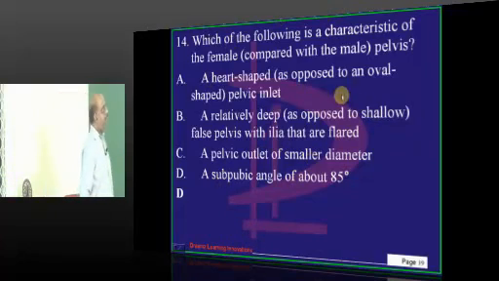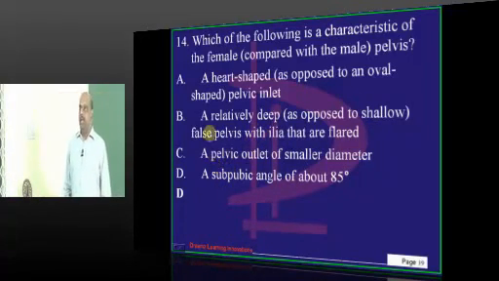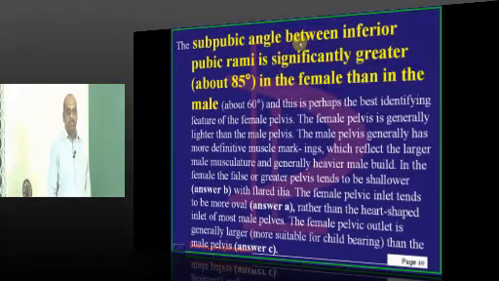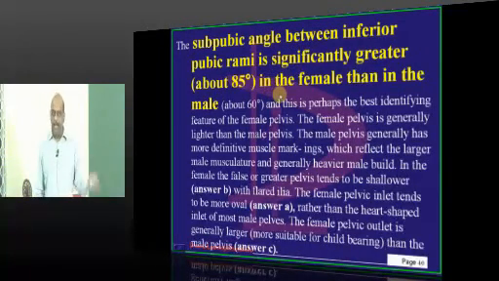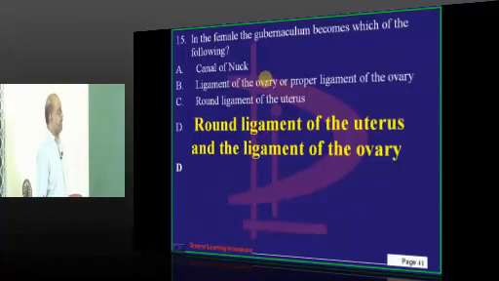Now coming to female versus male pelvis, the subpubic angle between the inferior pubic rami is significantly greater, more than 85 degrees in the case of the female compared to that of the male.